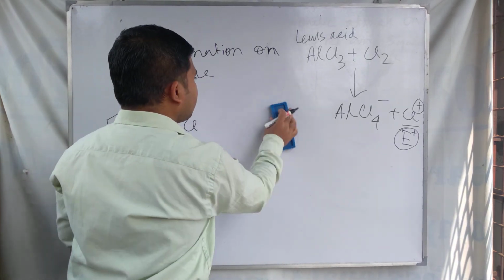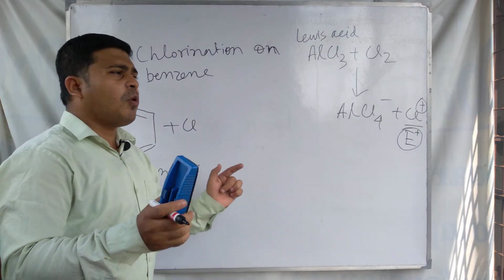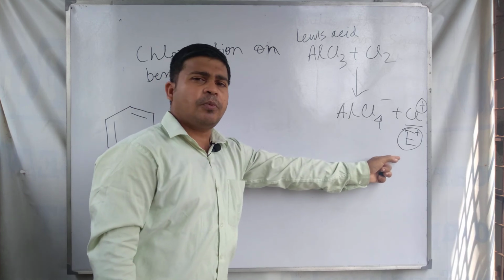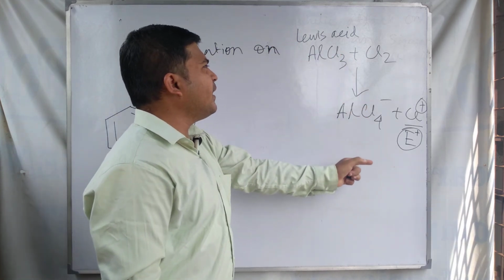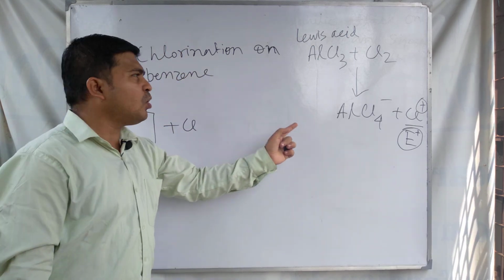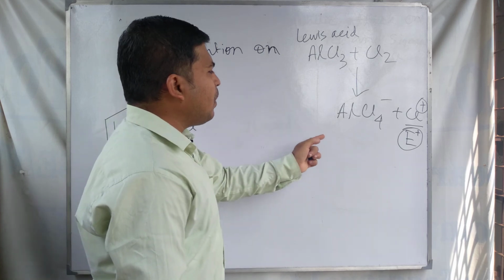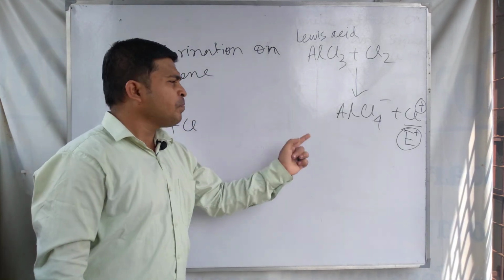Now we see the mechanism of this electrophilic substitution. The first step of the mechanism starts with the generation of the electrophile like Cl plus, in this case of chlorination. We are taking the example of chlorination on benzene, the halogenation reaction, to show the electrophilic substitution reaction on benzene.